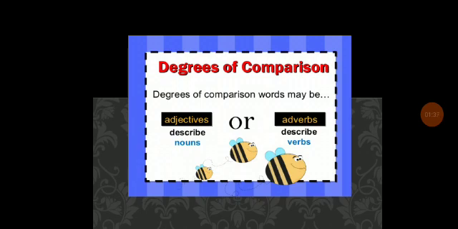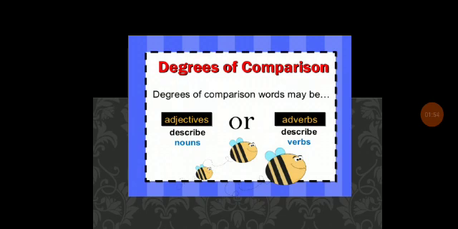For example, he ran quickly, she spoke softly, gently, extremely, carefully. These are adverbs.